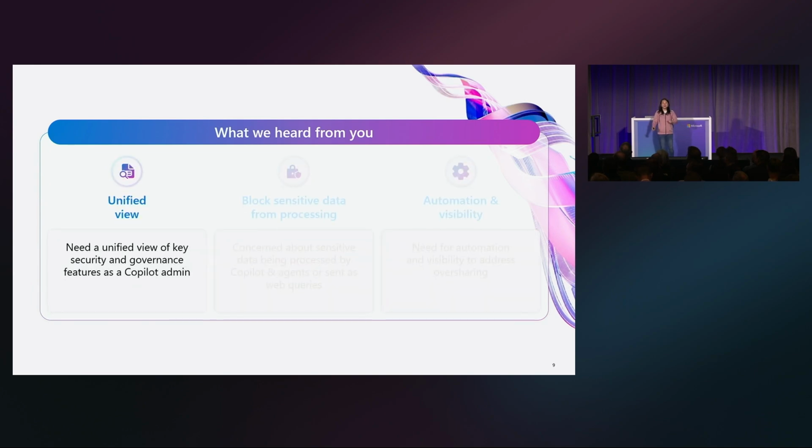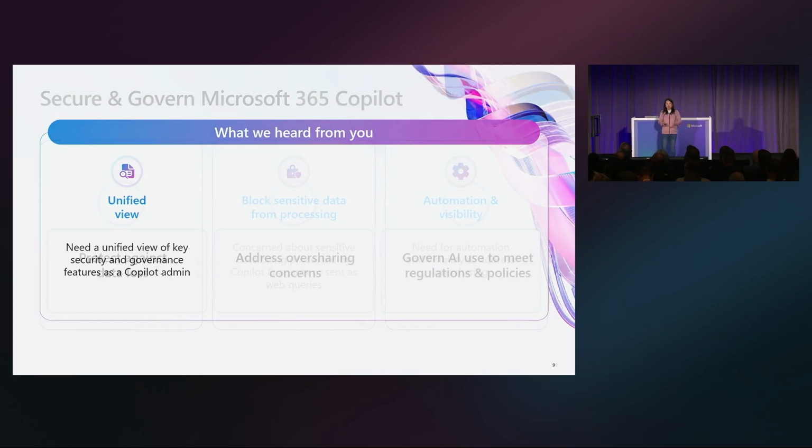So let's take a look at the first pillar, unified view. As an IT admin, how many of you, show of hands, work with SharePoint admins or data admins or compliance admins? Absolutely. Wouldn't you like to have that view yourself as well into that security and governance? So the need for a unified view.